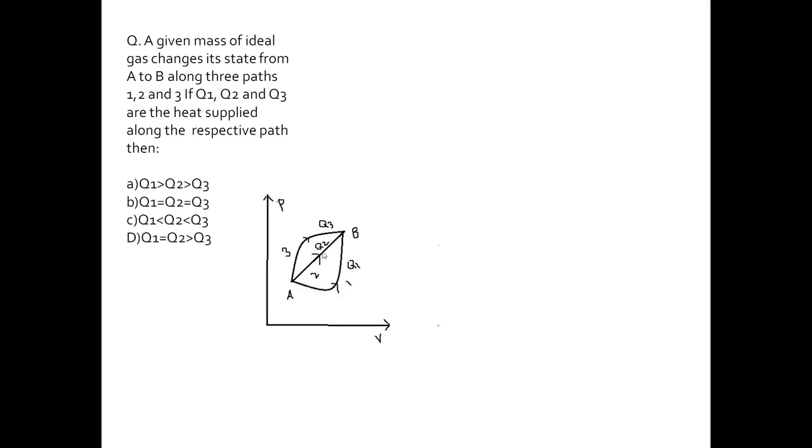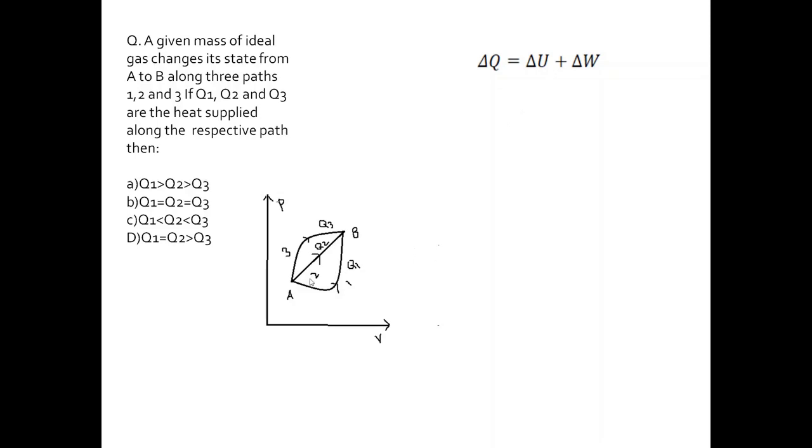Now once again I am reminding you, the path represents the process, and it tells us how P and V are related along that process. So here we have 3 paths, 1, 2 and 3. Now, according to the first law of thermodynamics, delta Q equals delta U plus delta W. As you know, internal energy is a state function and delta U is independent of the path.